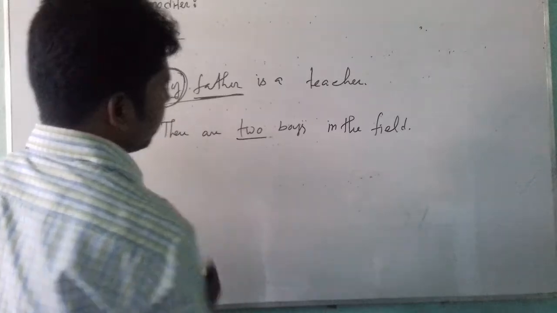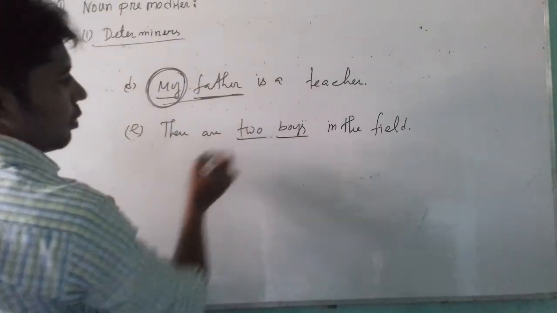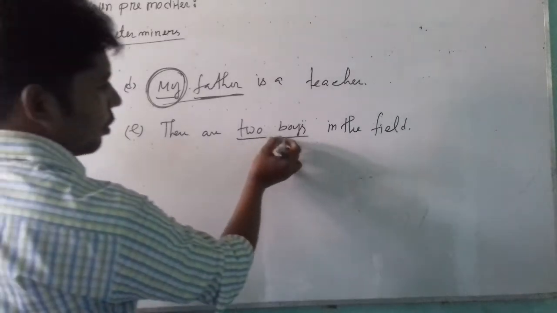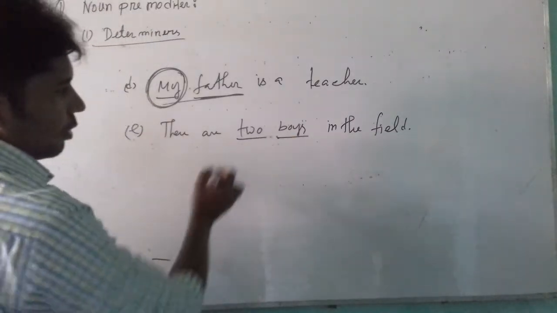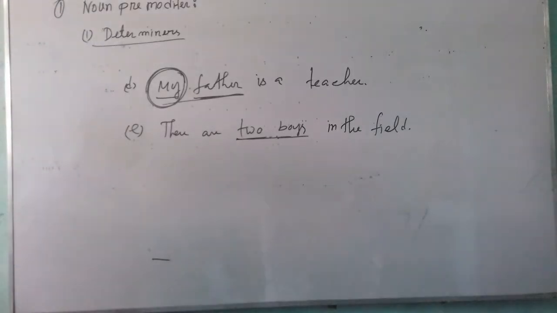Here two is a numeral, boys is the noun. Here two has been used before the noun as a pre-modifier. So we can say that this is a pre-modifier.